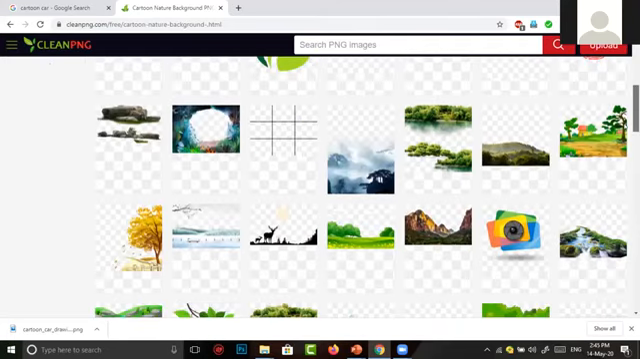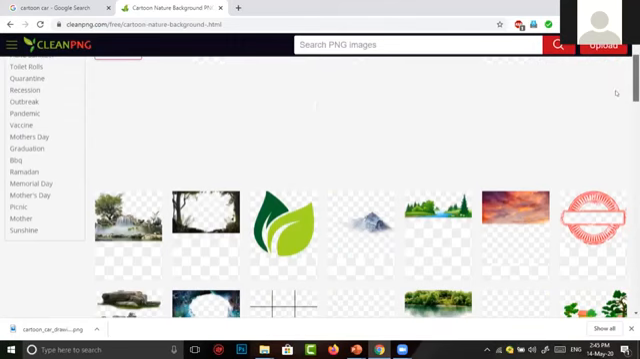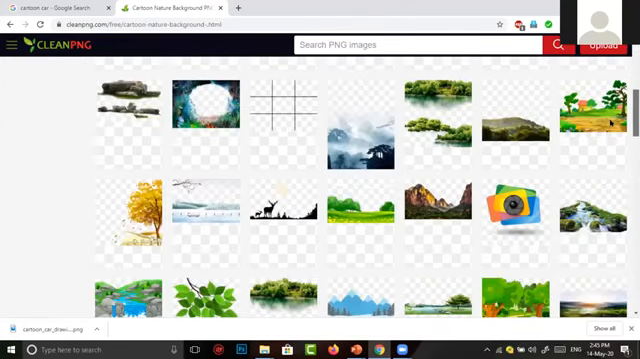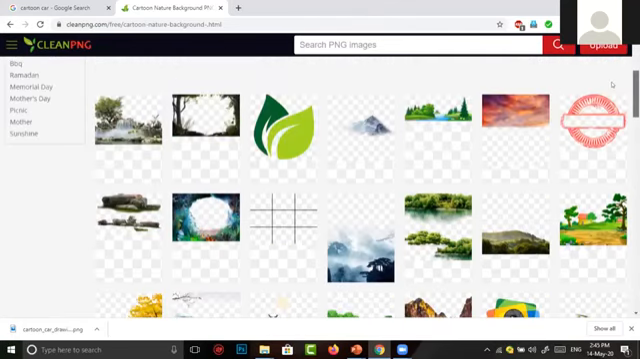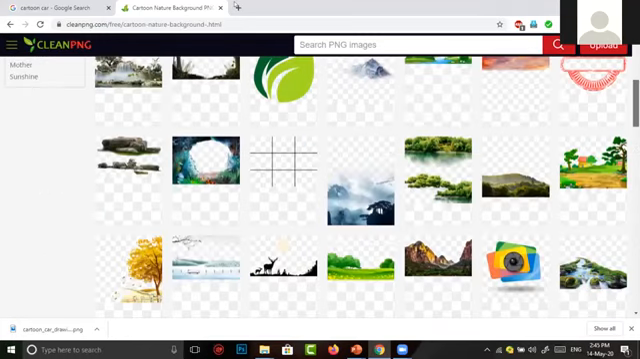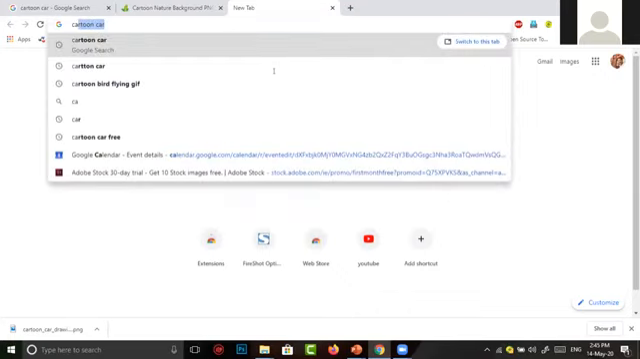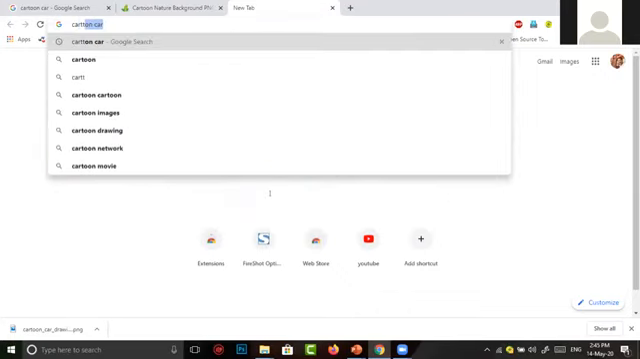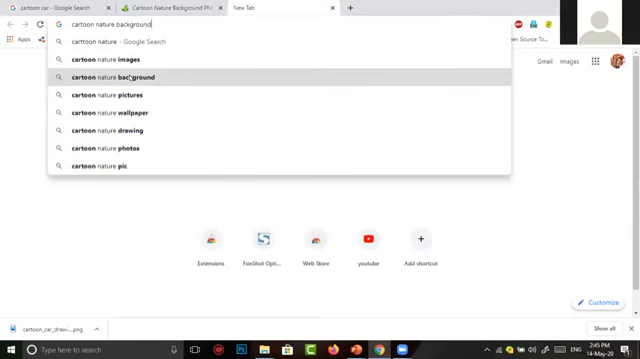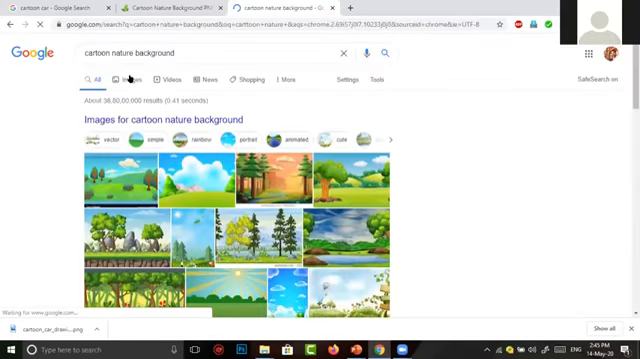Sir, in the Google search itself, it's there, sir. Google search. Yeah. Yes, sir. Cartoon nature. But we have to know about the clean PNG site. Yes, sir. You click on the clean PNG. Type clean PNG, sir.